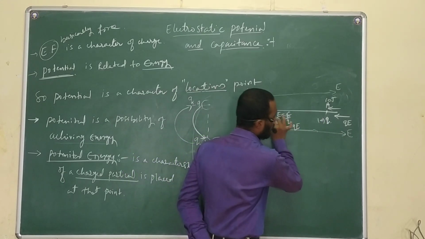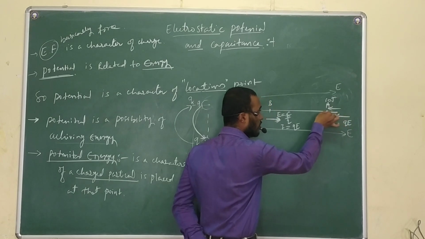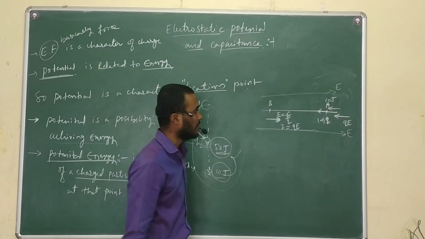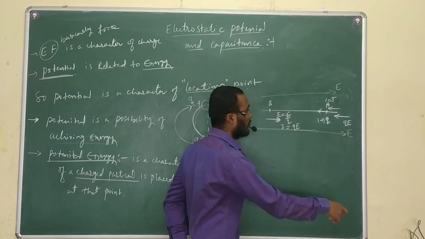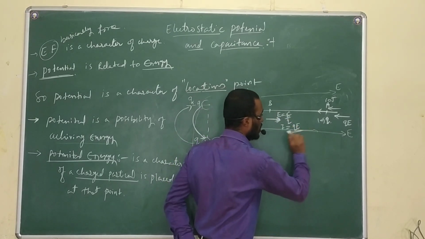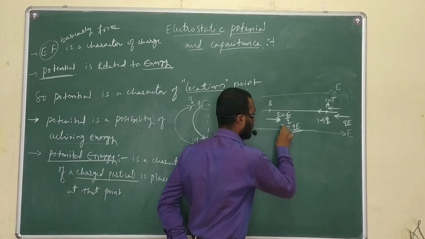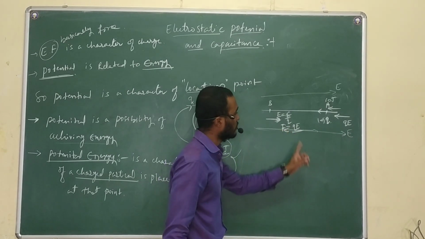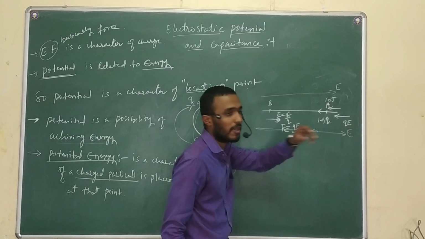So against the force of repulsion, I want to move the charge in this direction. That means I have to apply the force almost equal to the electrostatic force, Fe. Fe means electrostatic force. So almost equal force I need to apply.